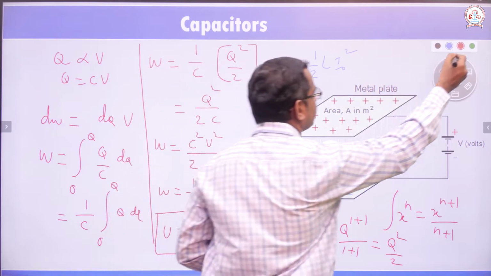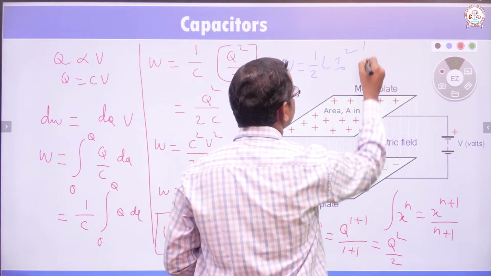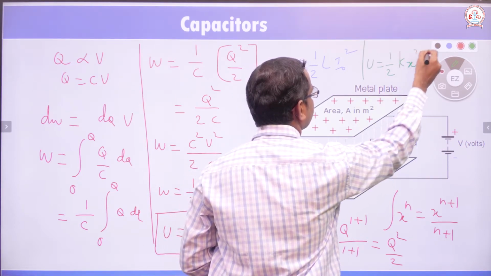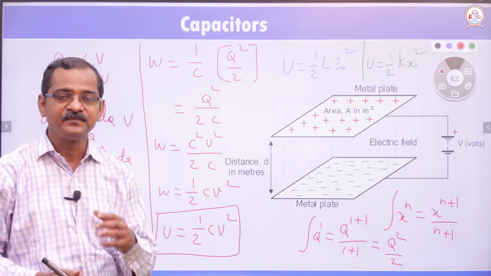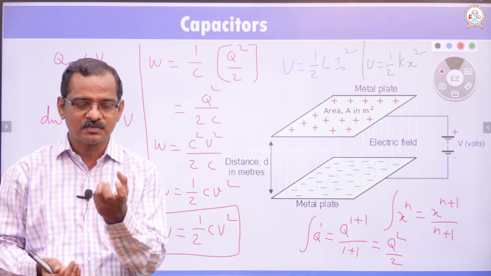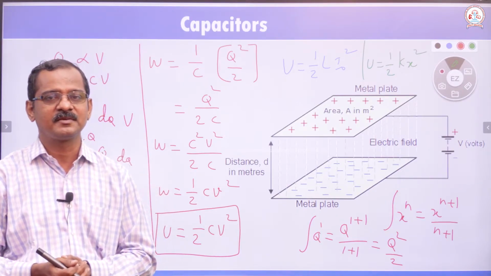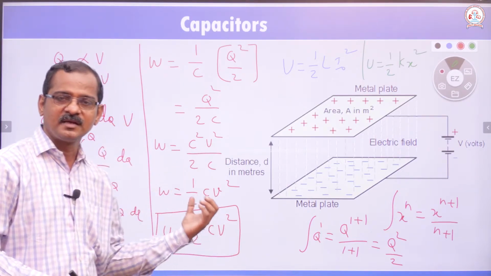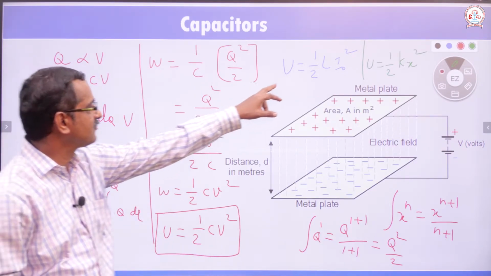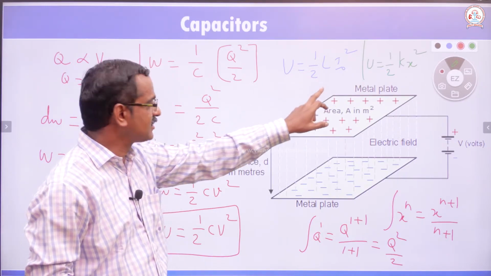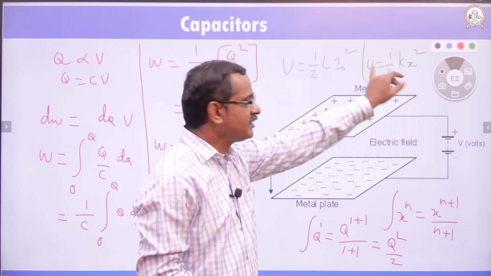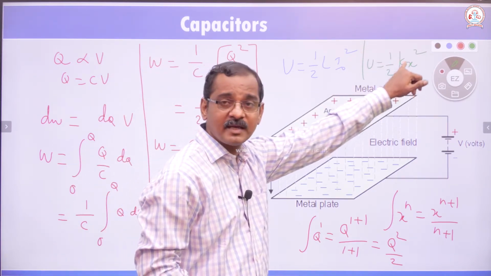In the case of a spring, energy stored U is equal to half k x square. Energy is stored as potential energy there. In the case of a capacitor, energy stored U is equal to half C V square, and in the case of an inductor, energy stored U is equal to half L I naught square. In the case of a spring, U is equal to half k x square.